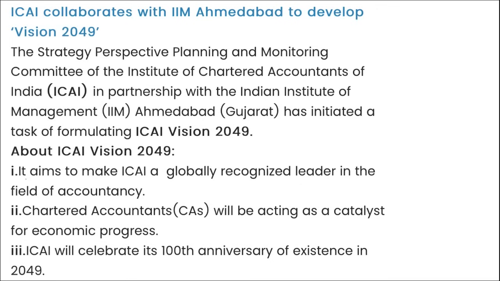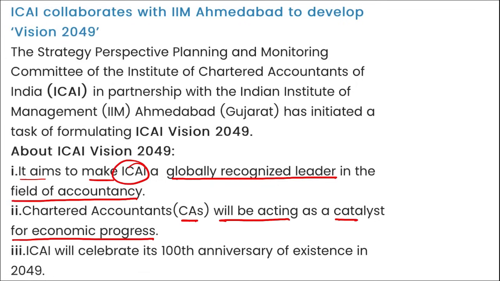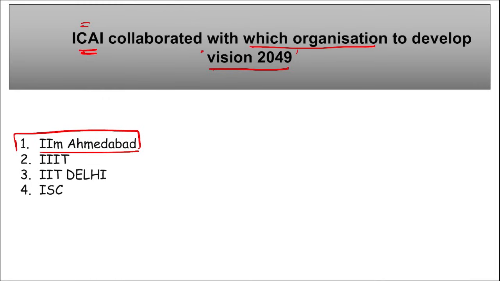What is this Vision 2049? It aims to make ICAI a globally recognized leader in the field of accountancy. Chartered accountants will be acting as a catalyst for economic progress, and ICAI will celebrate its 100th anniversary of existence in 2049. Correct? Mark this. And this IIM Ahmedabad, where is it? It is in Gujarat.